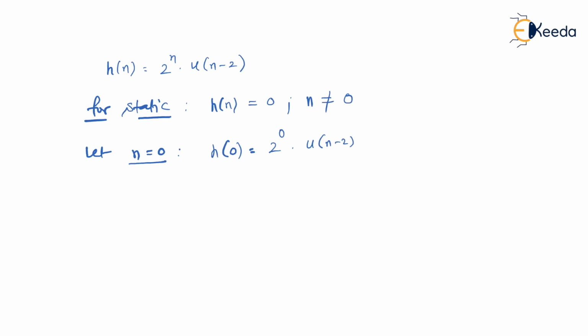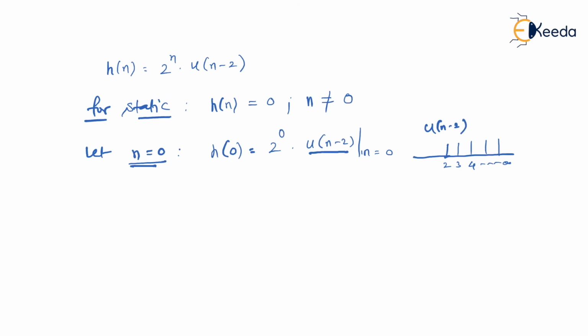check u of n minus 2 at n equal to 0. See, whenever you have to substitute n equal to 0, you cannot substitute blindly n equal to 0 and write u of n minus 2 as u of minus 2. No, you are not allowed to do that. Whenever you are substituting n equal to 0, then you have to check it this way: u of n minus 2 at n equal to 0. Try to understand u of n minus 2. The u of n minus 2 function is something which is present as a step function or a unit step function present from 2 to infinity.